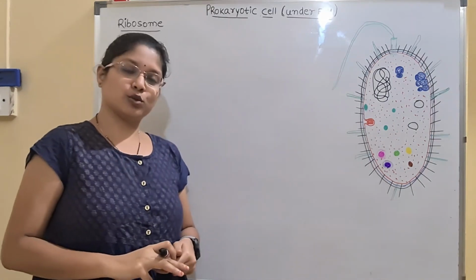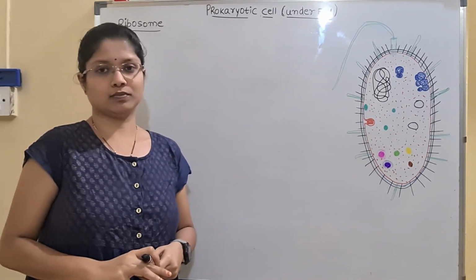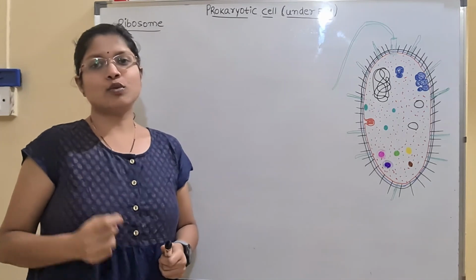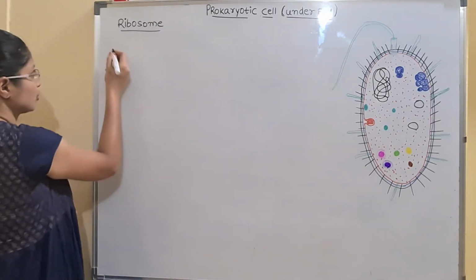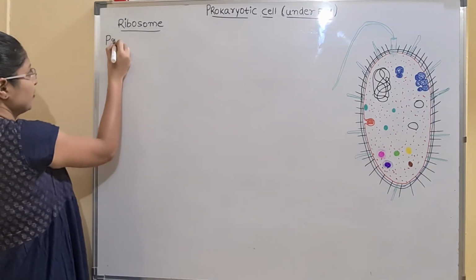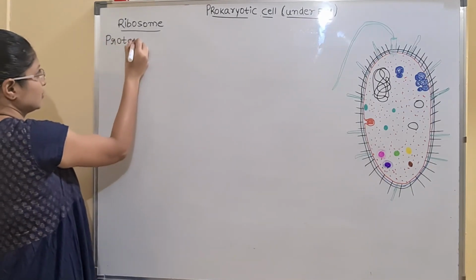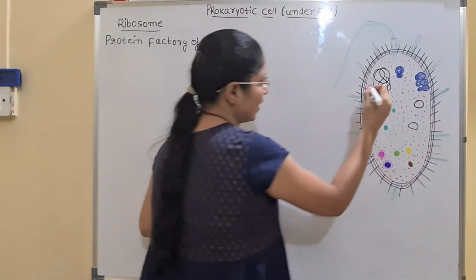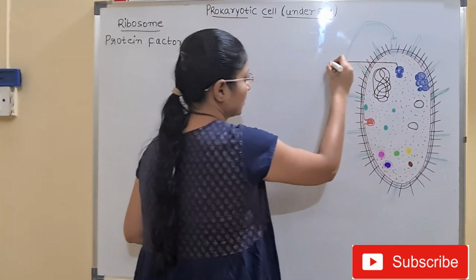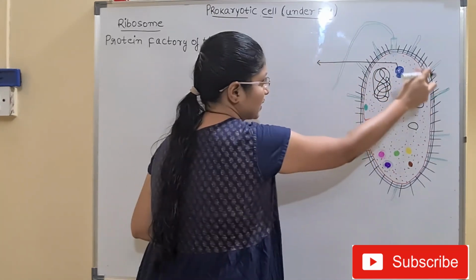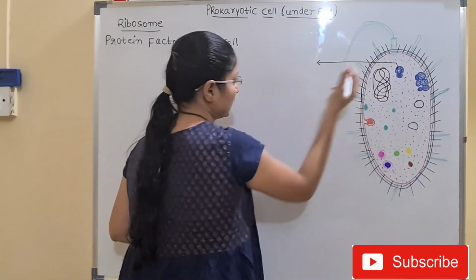Let's see. So ribosome. What is ribosome? Ribosome is known as the protein factory of the cell. So where is the ribosome here? I have given the ribosome in the picture. If you see, these are ribosomes, children. They are grouped together.